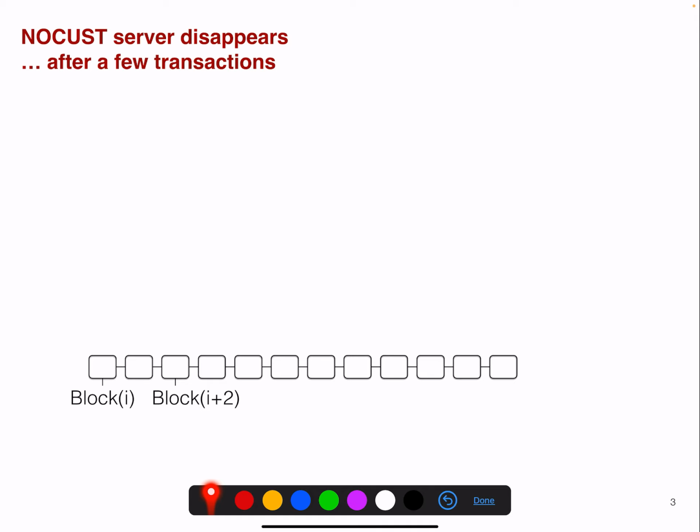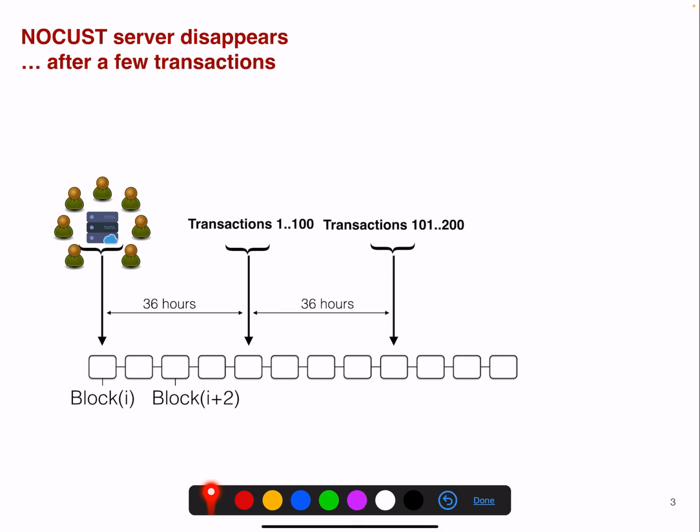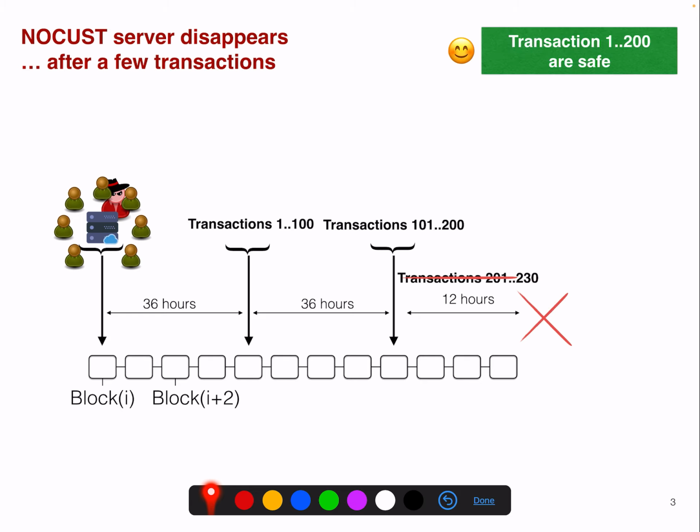Now, what happens if the NOCUST server disappears after a few transactions were performed past a checkpoint? Again, we assume the NOCUST operator submits a Genesis checkpoint, then 100 transactions are performed and submitted in a checkpoint, another 100 transactions are performed, and then let's assume there are like 30 additional transactions performed, and then the operator disappears. So the transactions 1 to 200 are safe.